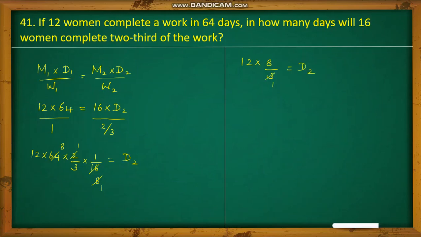Again by cancellation, 3 1 times and 3 4 times. So 4 into 8 is D2. So this implies that D2 is 4 into 8, which is 32. So 16 women will take 32 days to complete 2/3 of the work.